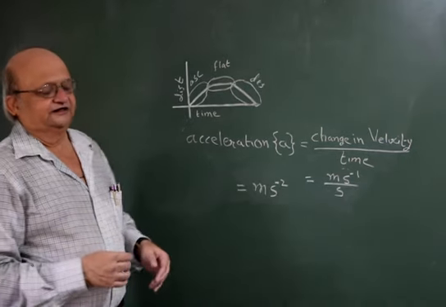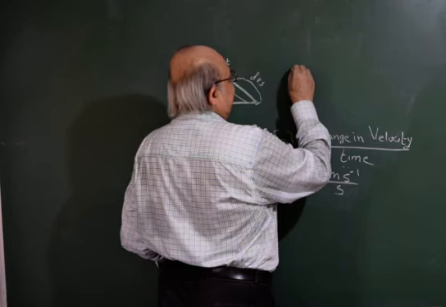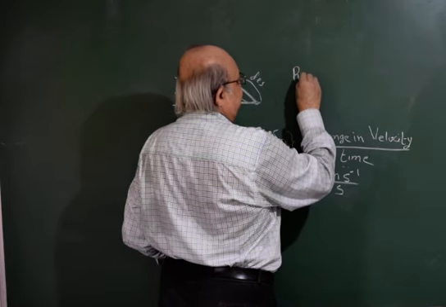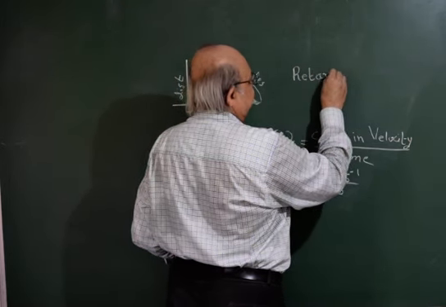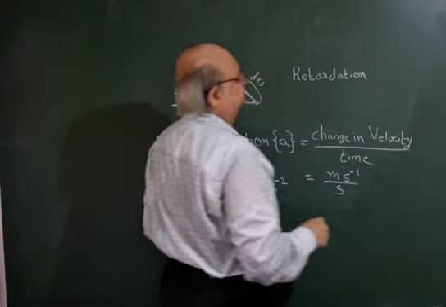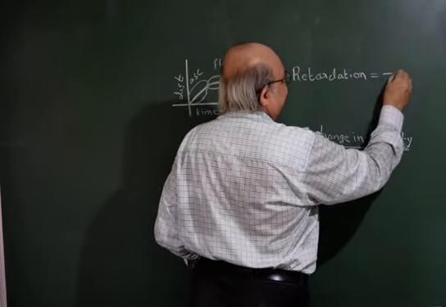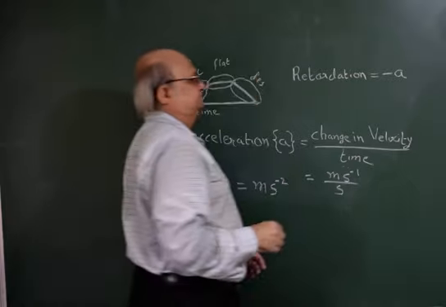When it comes to technical term, there is a word called retardation, which stands for negative acceleration.